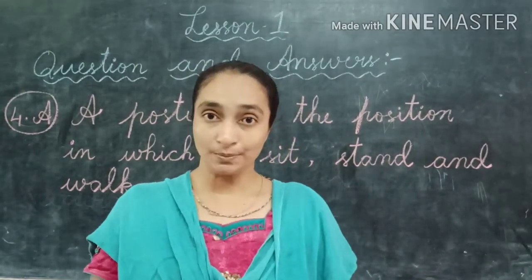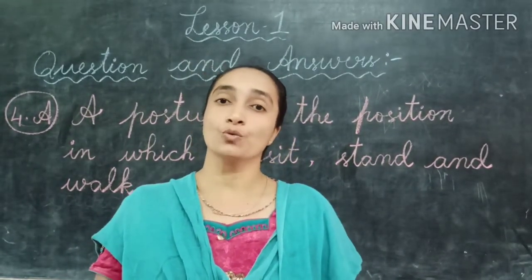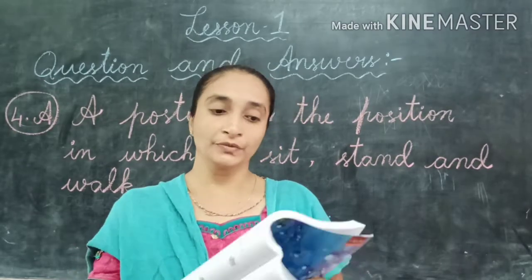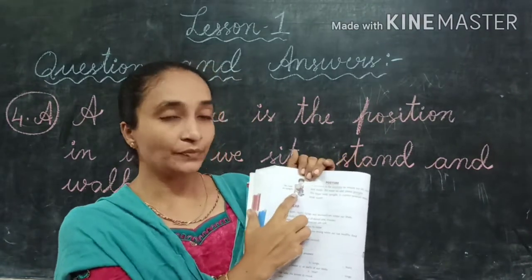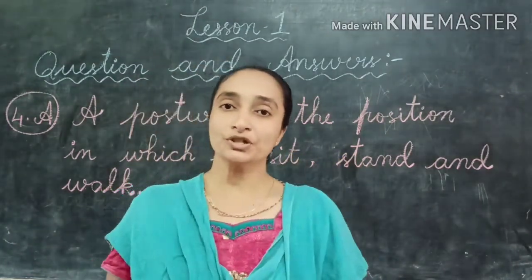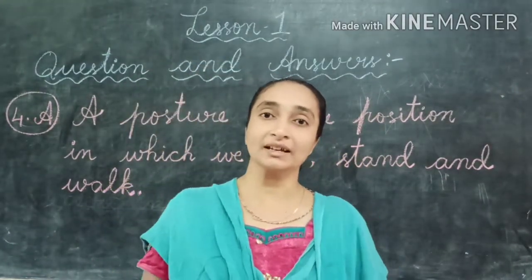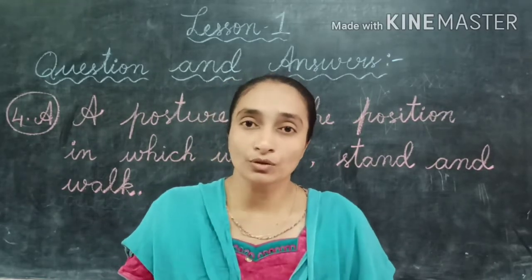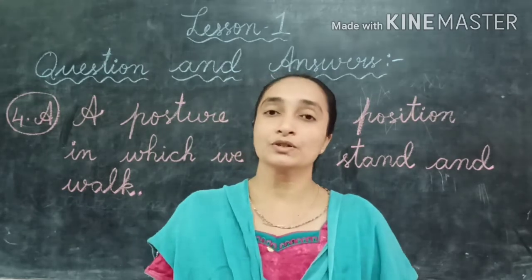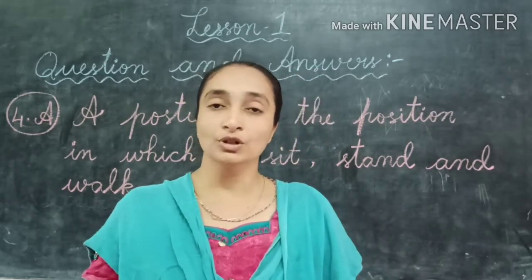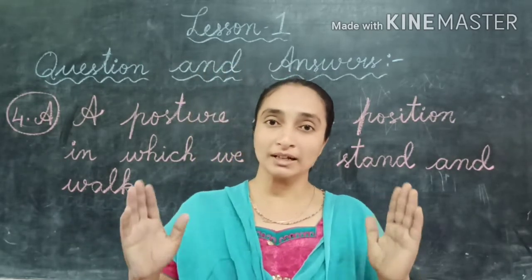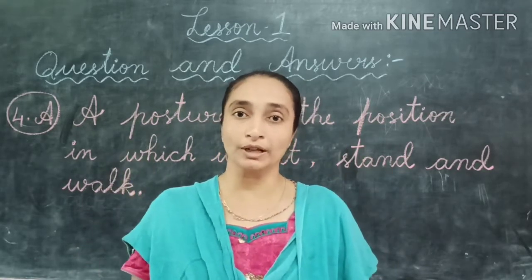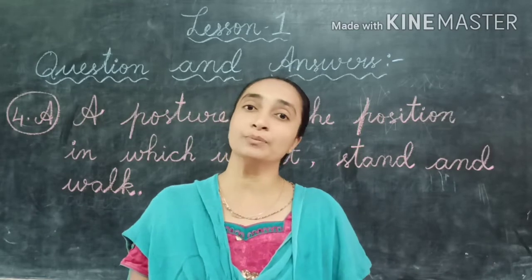A posture is the position in which we sit, we stand and walk. So here we can see the picture. Whenever our posture is incorrect, the body won't be straight. The posture will be leaning like this. You should not do a leaning position. Only a correct posture will give the bones and muscles the proper shape and support to our body. So the posture is also very important.